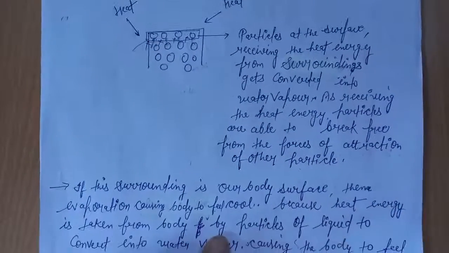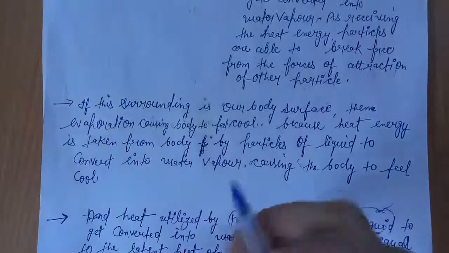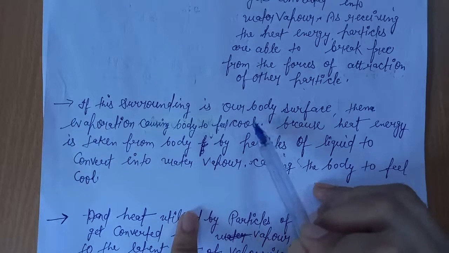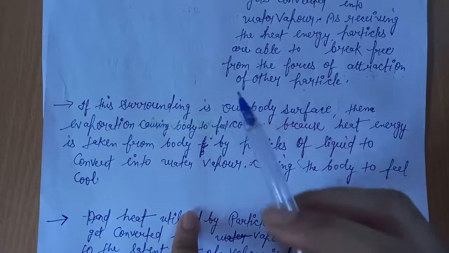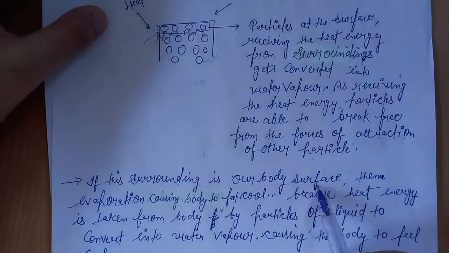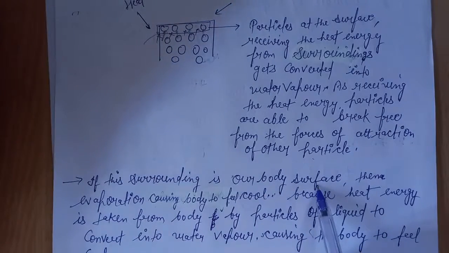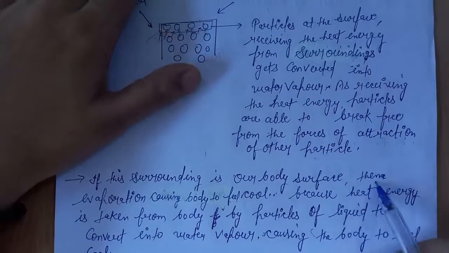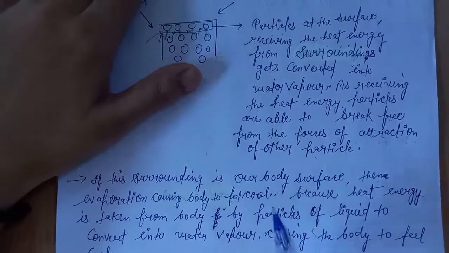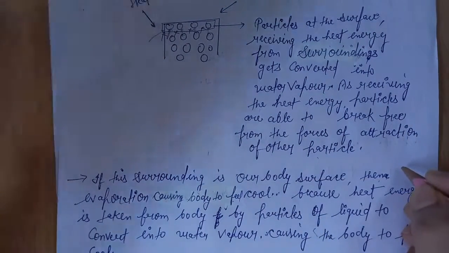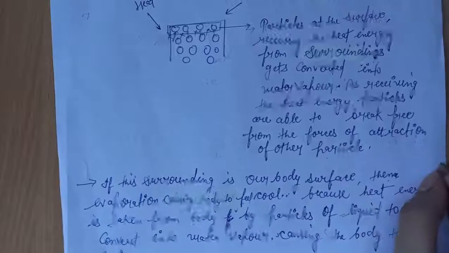Next is an example. If this surrounding is our body, meaning these particles of liquid receive energy from the surrounding, and this surrounding is our body surface, like in the case of nail polish remover, when we pour nail polish remover on our palm, then evaporation happens. When we put nail polish remover on our palm, then what happens?